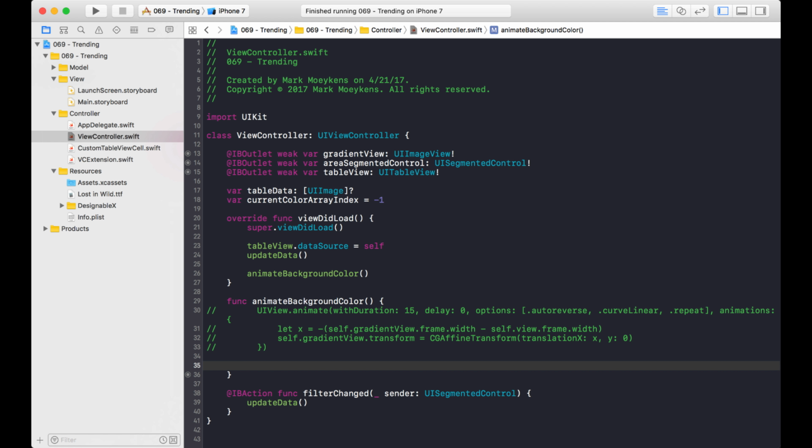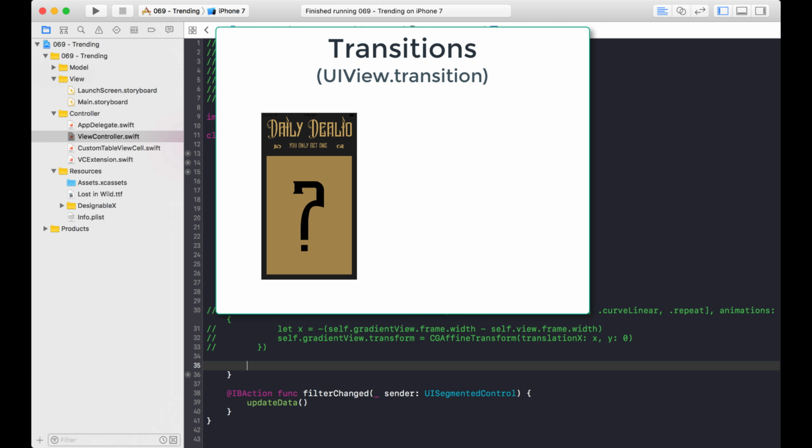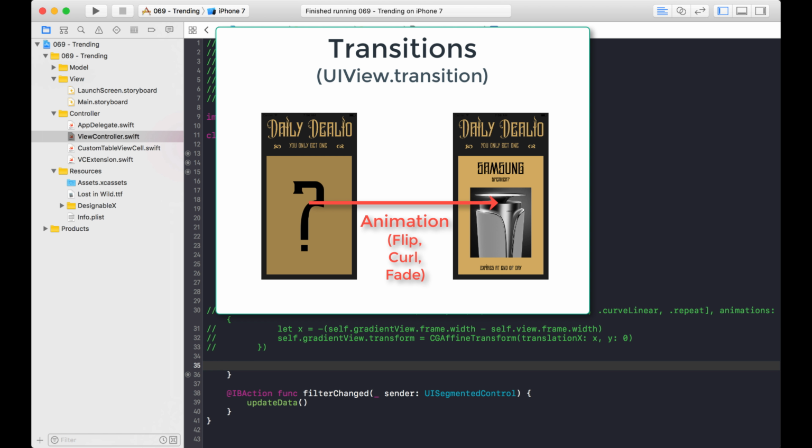And I created another video that introduces you to transitions. And if you remember, transitions are taking one view and introducing an animation to go to another view. And in the video that I created, I actually have a UI view that when you click on it, it flips over and shows another UI view behind it. And that flipping over, you can animate in different ways. You can give it a page curl.